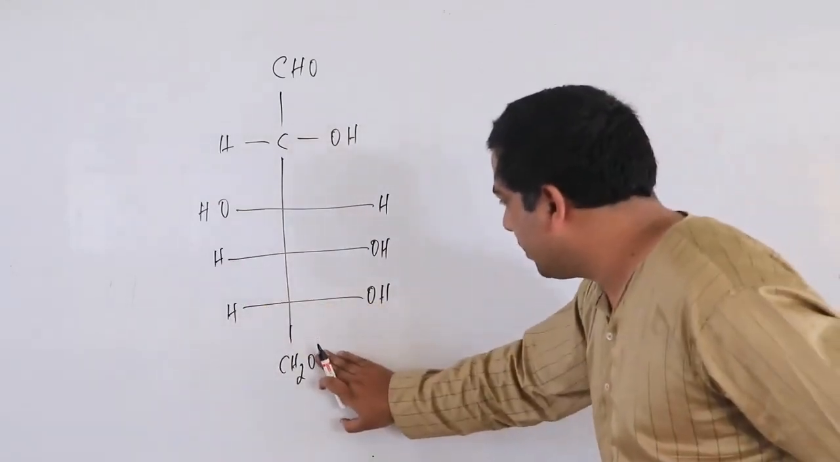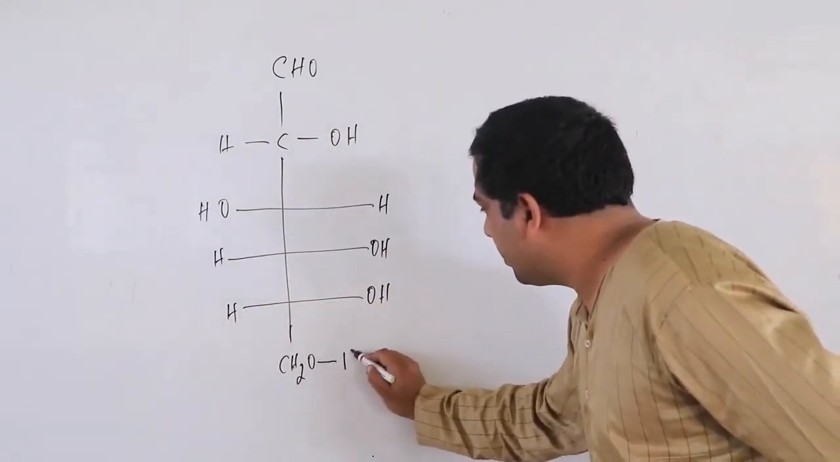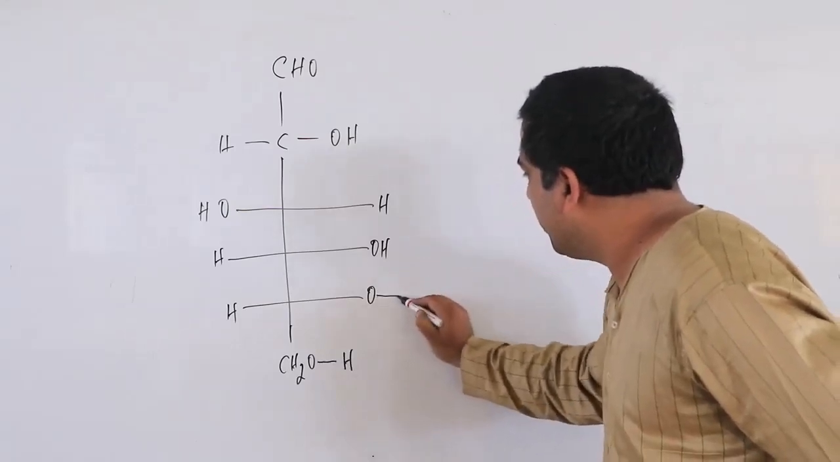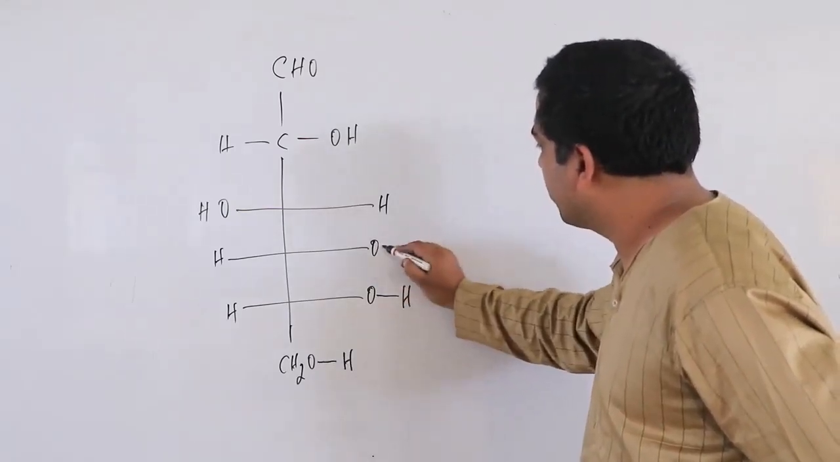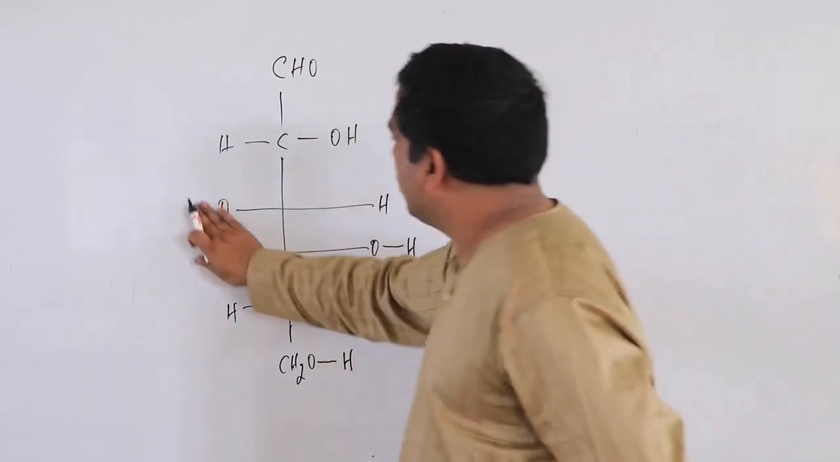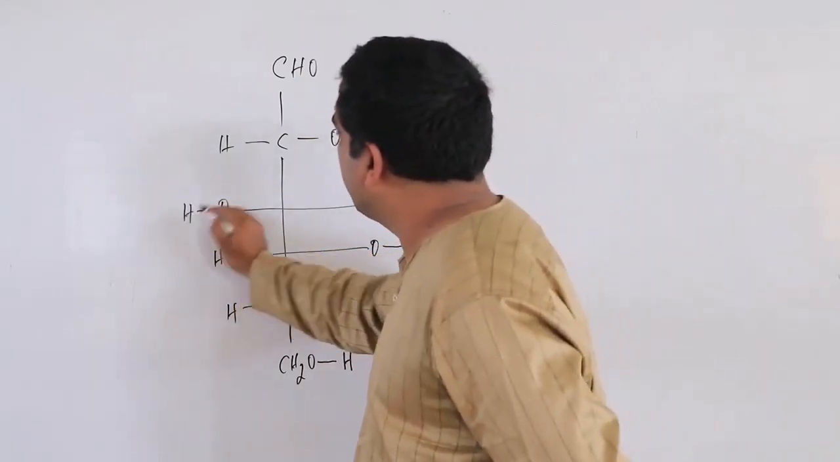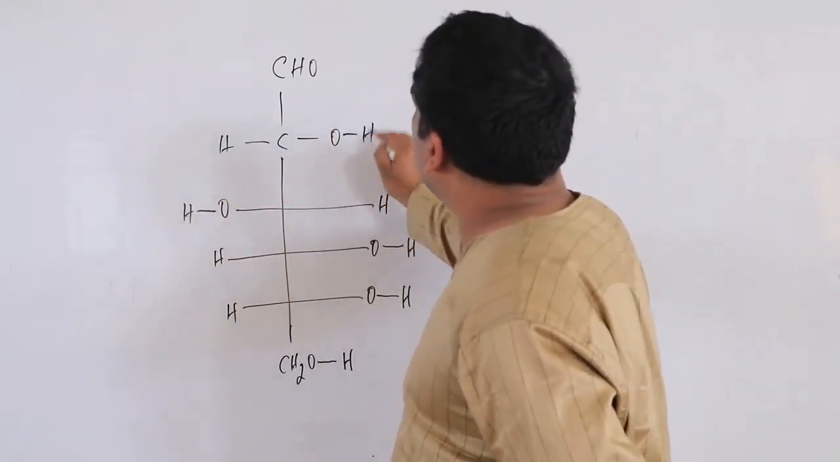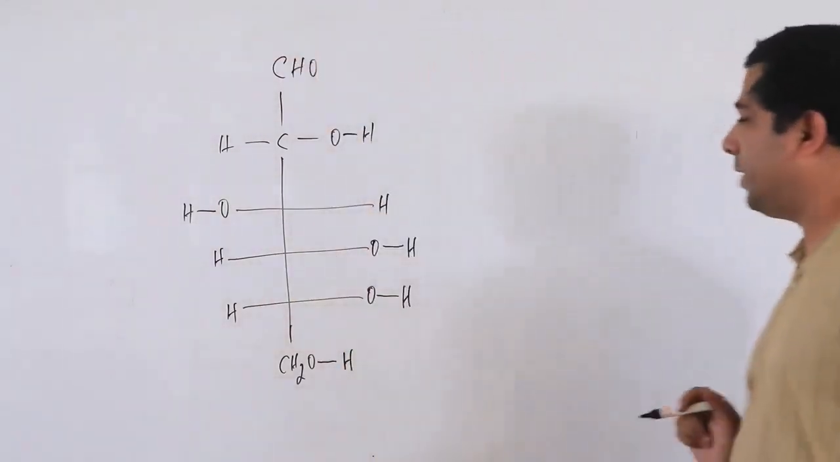Try to understand. Everywhere I need to break this bond. I need to break this bond. So the OH bond I need to break. So how many OH groups do I have? 5 OH groups. So I will break this bond actually from the glucose.